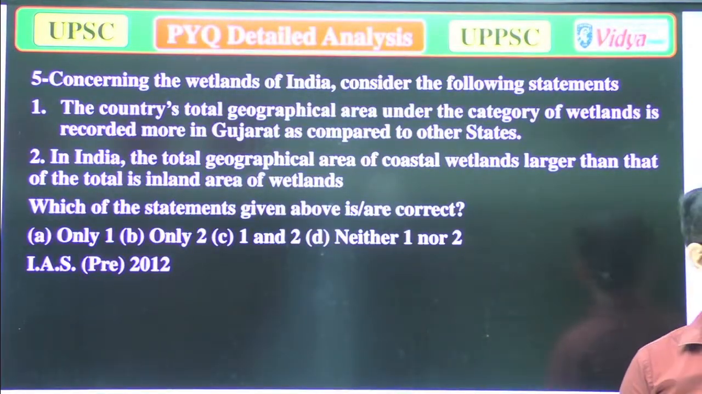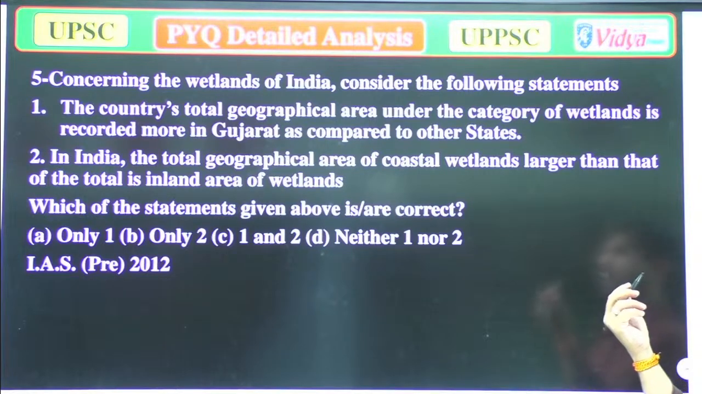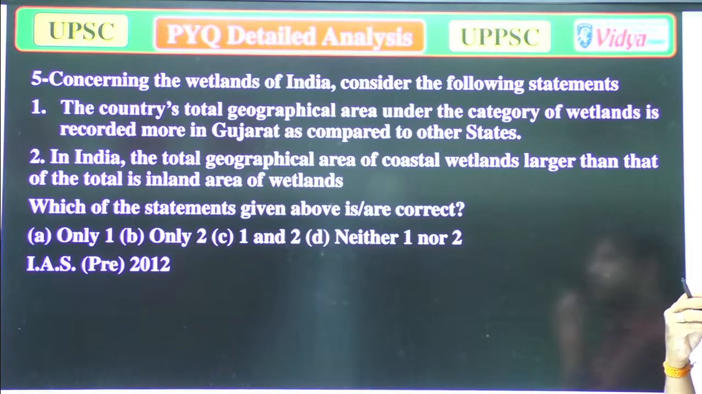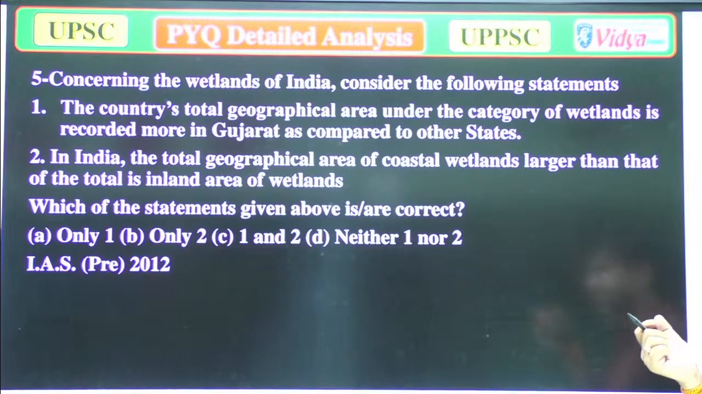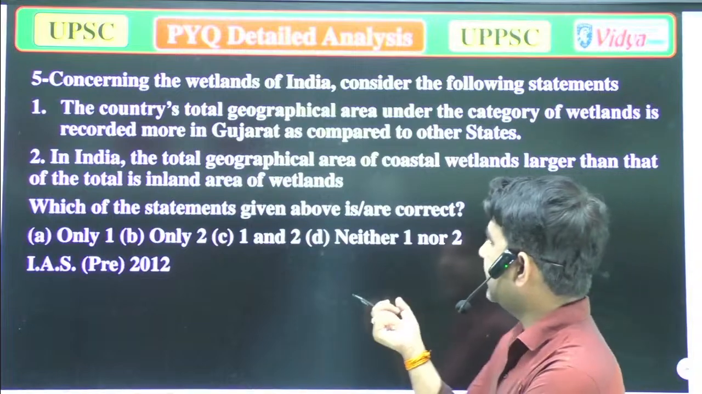Our next question is concerning the wetlands of India. Consider the following statements. A, the country's total geographical area under the category of wetland is recorded more in Gujarat as compared to other states. B, in India, the total geographical area of coastal wetlands is larger than the total inland area of wetlands. Which of the following statements given above are correct?